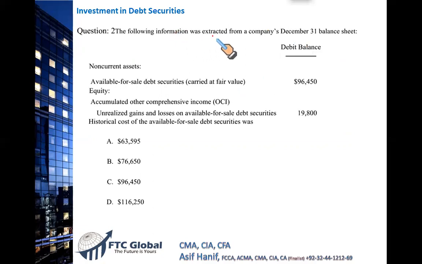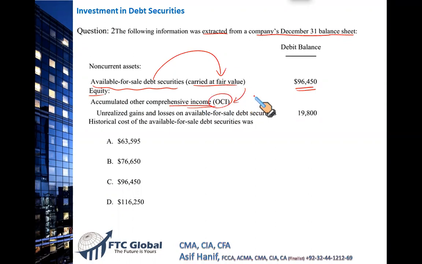The following information was extracted from the company's December 31st balance sheet. We have non-current assets, and in those we have available for sale debt securities carried at fair value. Of course, available for sale securities are carried at fair value, and that's what we have just learned. Okay, so this is the carrying value. Accumulated other comprehensive income, that's where we report all the losses and the gains related to this investment.